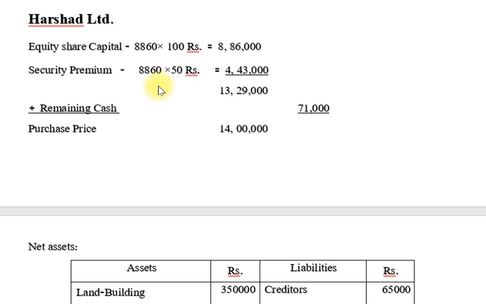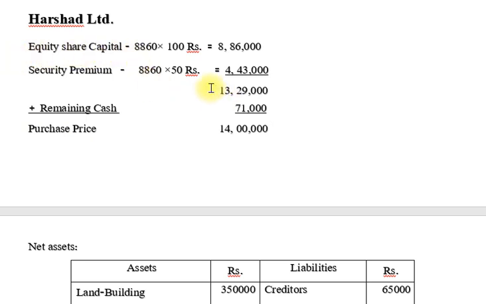Okay friends, so now our total share capital is 13 lakhs 29,000 rupees. Now our purchase price is 14 lakhs. Our purchase price is 14 lakhs and our share capital is 13 lakhs 29,000. So the difference, 14 lakhs minus our share capital, is called cash, 71,000. So friends, you can see our purchase price.